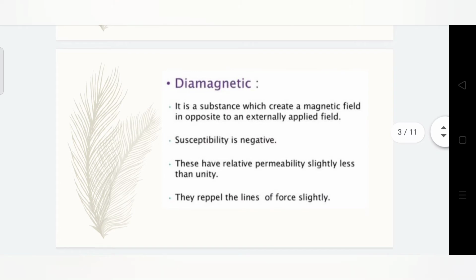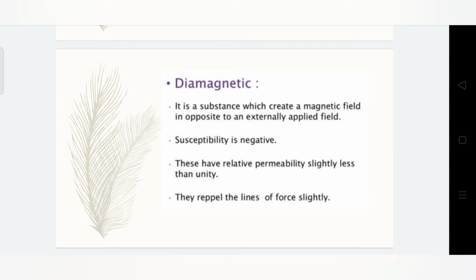First one is diamagnet. It is a substance which creates a magnetic field opposite to an externally applied field. The magnetic material in which the orbital magnetic moment and electron spin magnetic moment cancel each other, making the net permanent magnetic moment of each atom zero, is called a diamagnetic material. Materials which lack permanent dipoles are called diamagnetic materials. In diamagnets, susceptibility is negative.